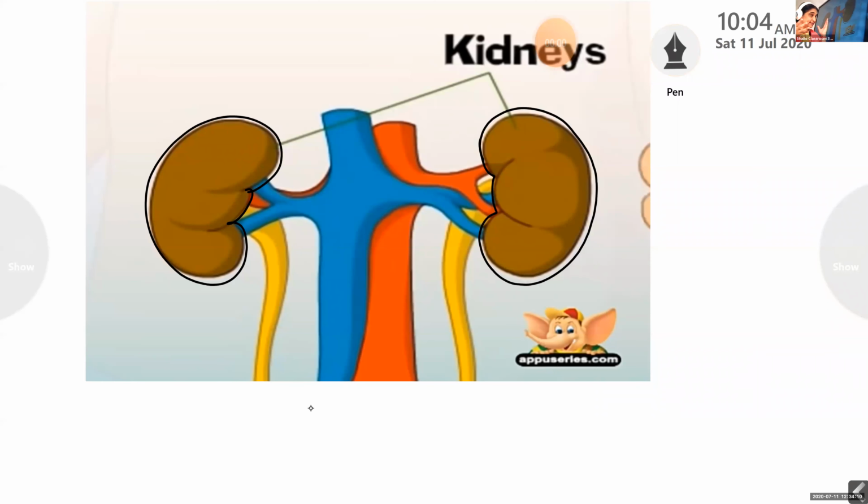The red colored one contains only the pure blood. Now you understood this much? So here you can see the kidneys and the blue colored blood vessel, which contains waste and blood, and the red colored one, which contains only the pure blood.